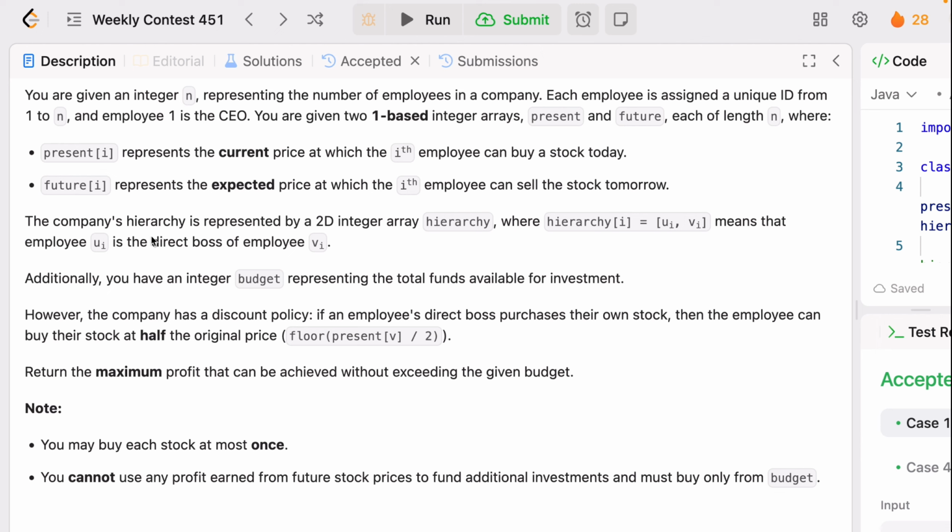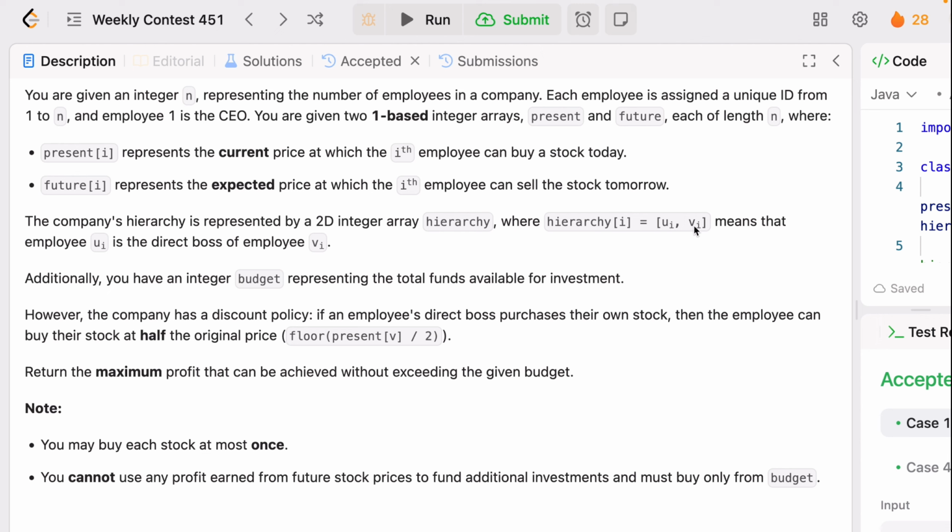So the company hierarchy is represented by a 2D integer array called hierarchy, where hierarchy[i] = [u, v] means that employee u is the direct boss of employee v, right? Means what is the company hierarchy? It is represented by a 2D array, that is hierarchy. In hierarchy, you will have u and v, just like an edge in a graph. You remember the edge at i means there is an edge between two nodes. The nodes are u and v.